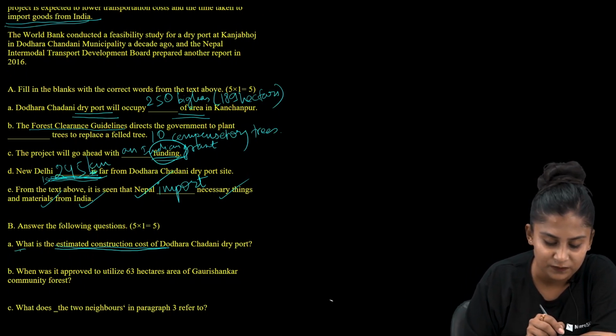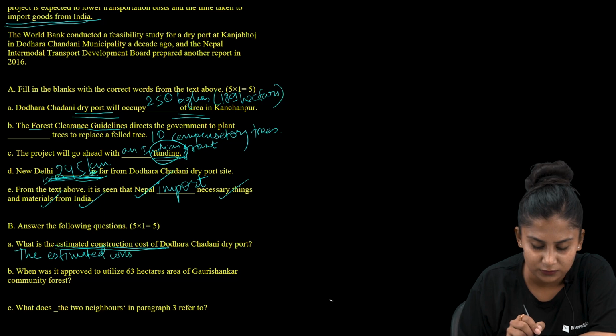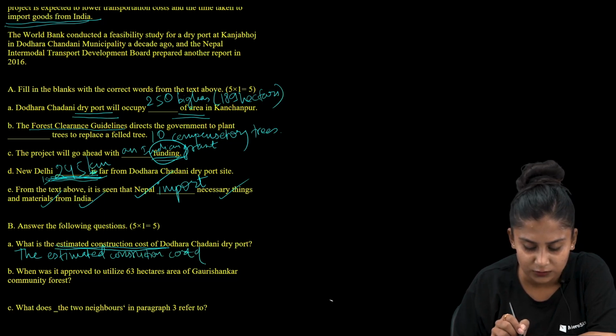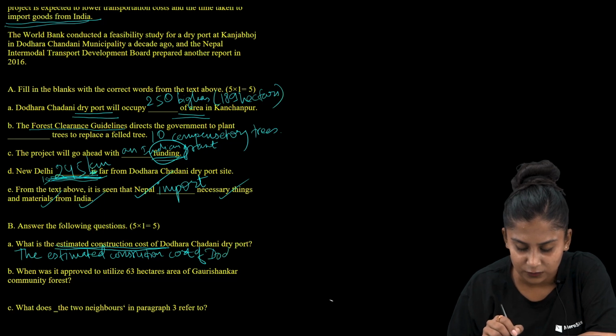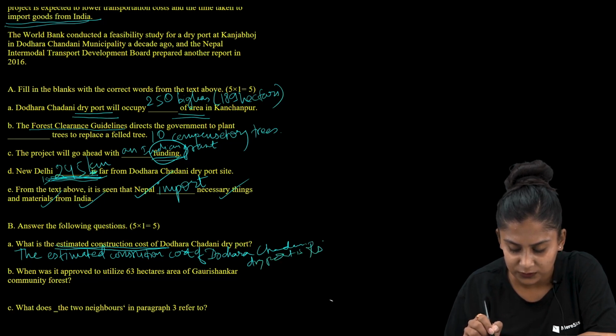The estimated construction cost of Doraha Chandni dry port is rupees 15 billion.